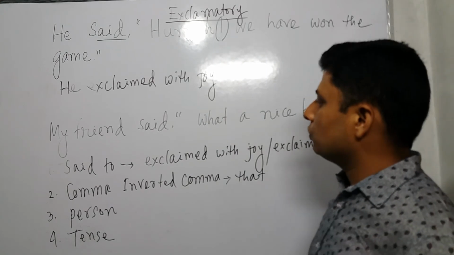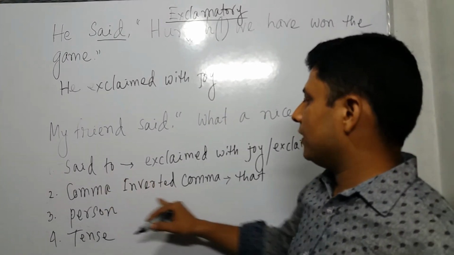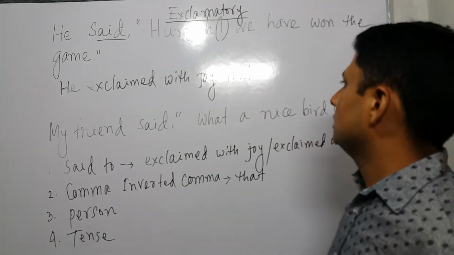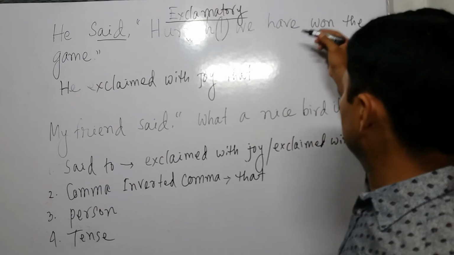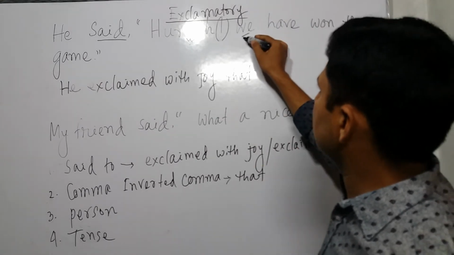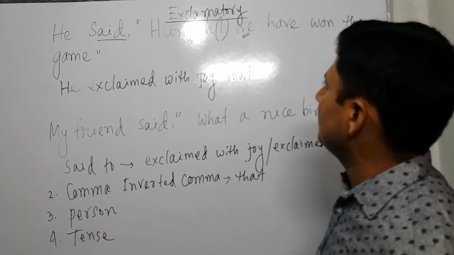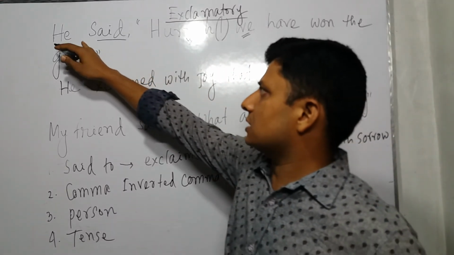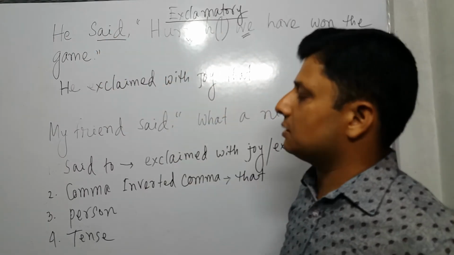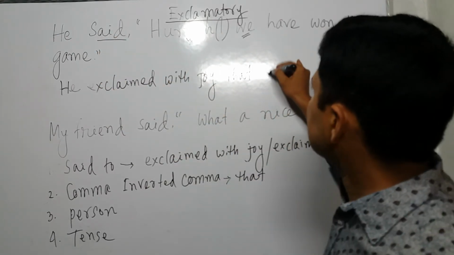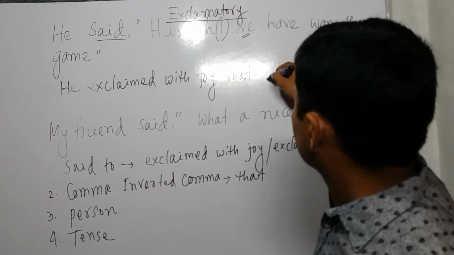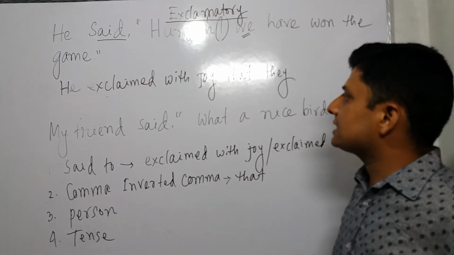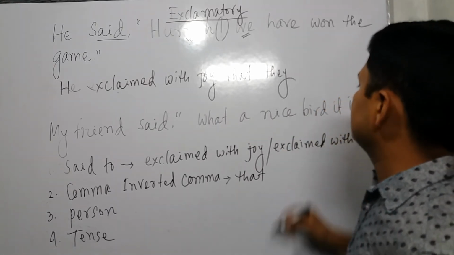Then comma, inverted comma, we use that. Then the subject: we is first person, depending on the subject, and the subject is third person he, so we should use they. He exclaimed with joy that they.